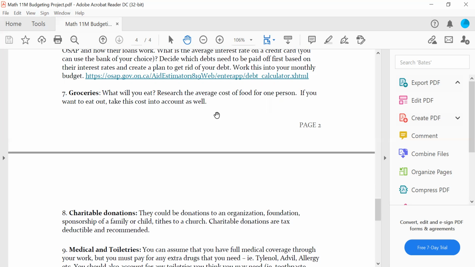You know, my mom or dad told me we spend X amount of money on groceries. I divided this by the number of people in my household. I would need approximately X amount of dollars a month to feed myself. Okay, so remember, this is a monthly budget. So if you think you need $100 a week, then that's $400 a month, okay?